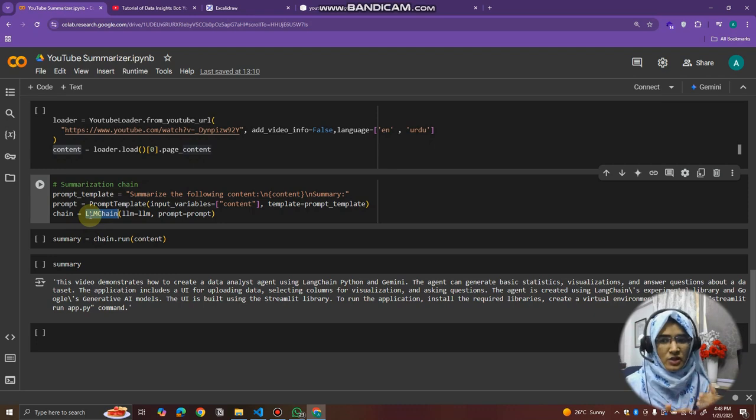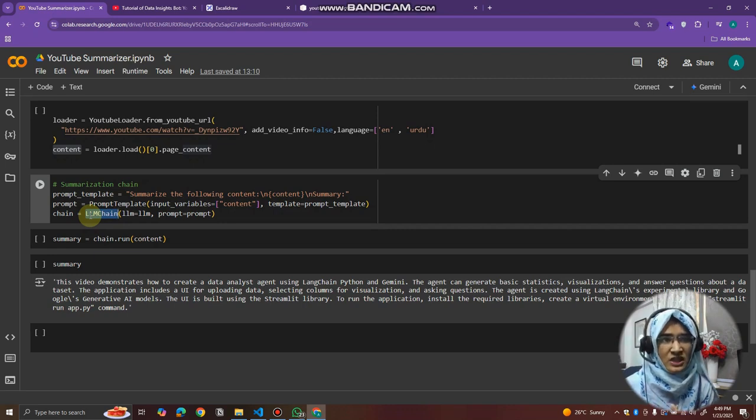For example, with the LLM chain, first we need to provide the LLM, then we need to provide the prompt, and then we need to provide the input. That input goes into the prompt, and that prompt goes into the LLM. So that's how it will work. That's why we call it an LLM chain, because we are specifically using the LLM with a prompt. So that's how we create LLM chains.